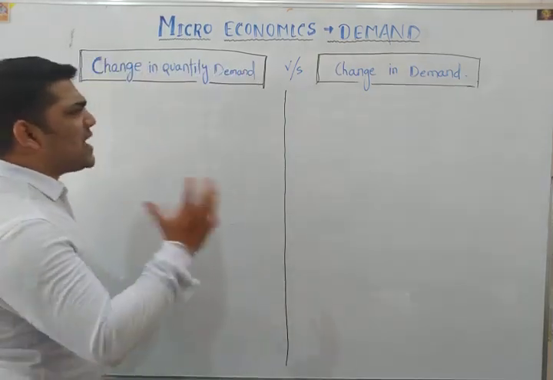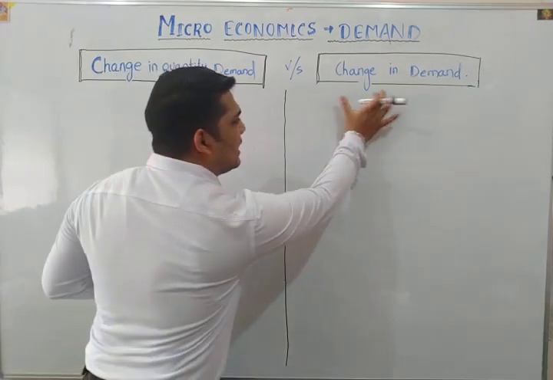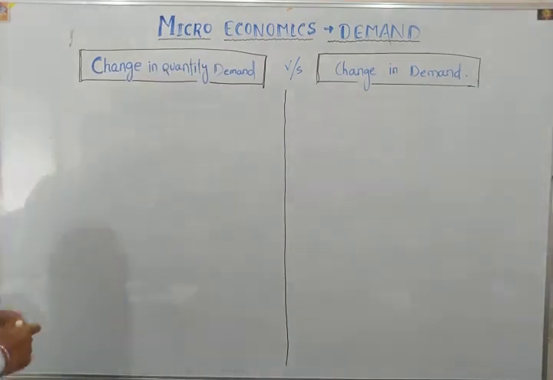So what is the basic difference between change in quantity demand and change in demand? Let's discuss.